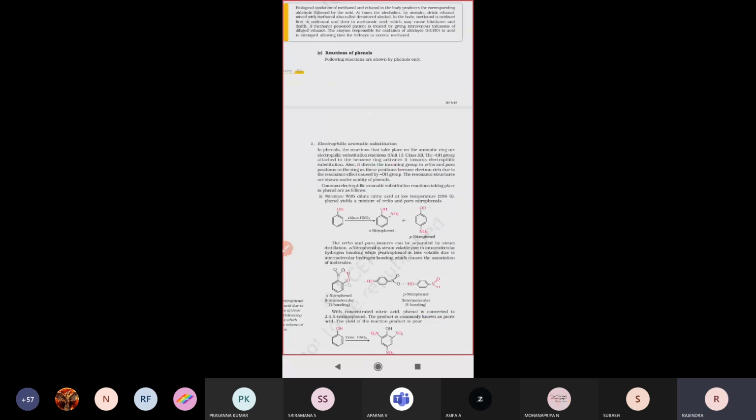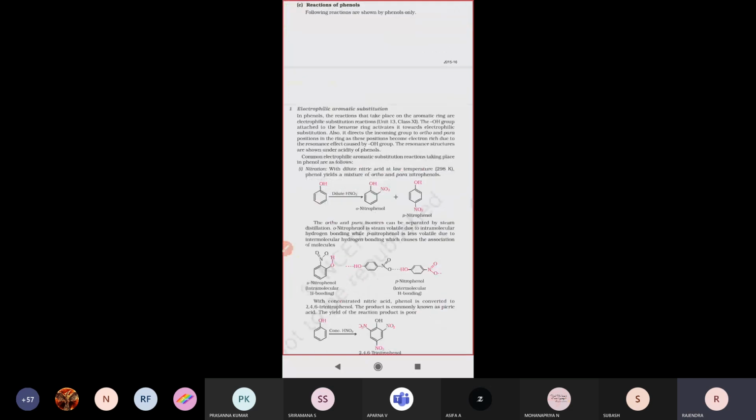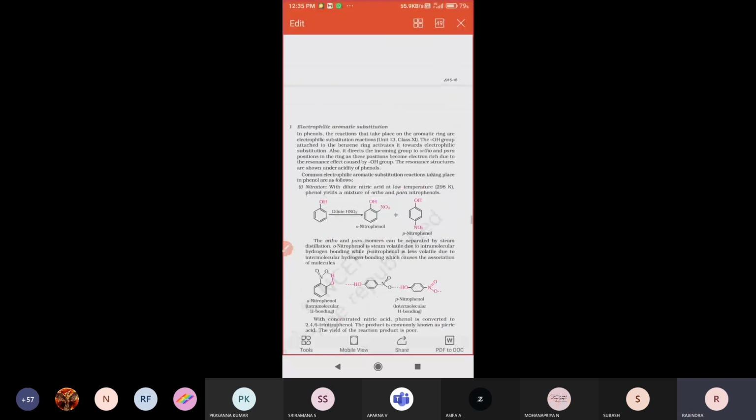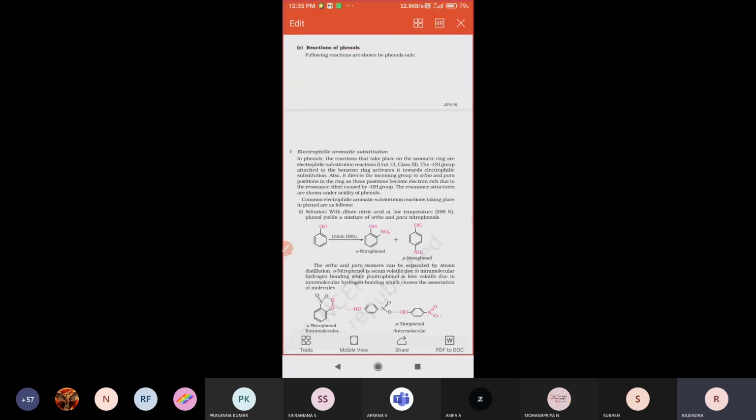So next one, see there, reactions of phenols. Phenols generally, what are the major reactions that take place? Reactions of phenols. Just see that. Electrophilic aromatic substitution reaction, first one. So first one, nitration reaction.